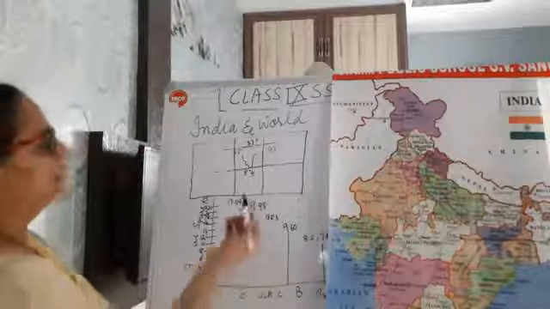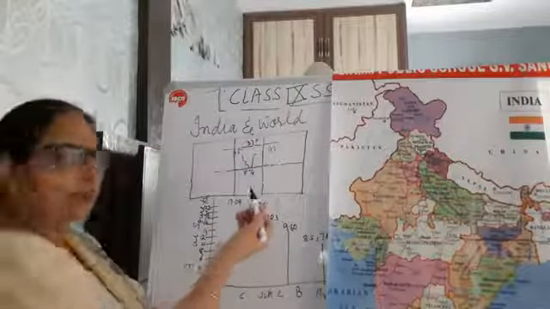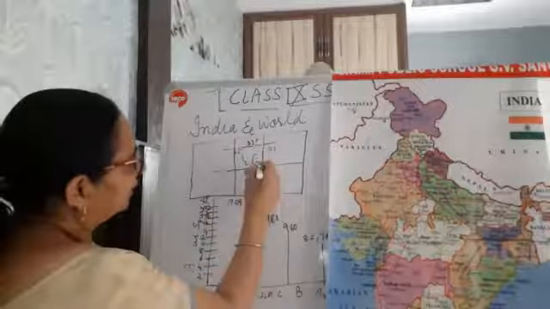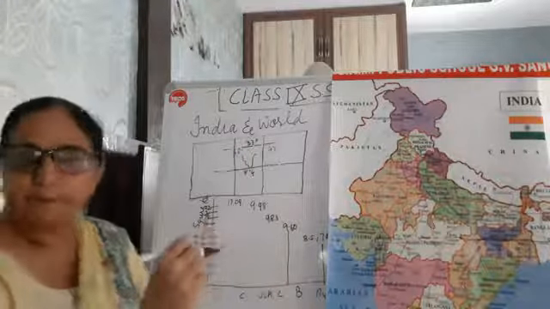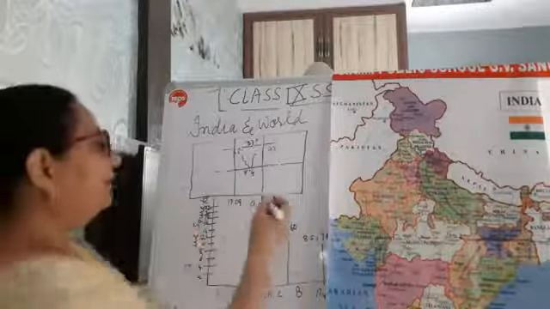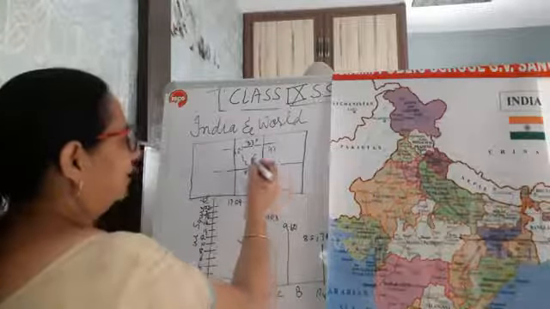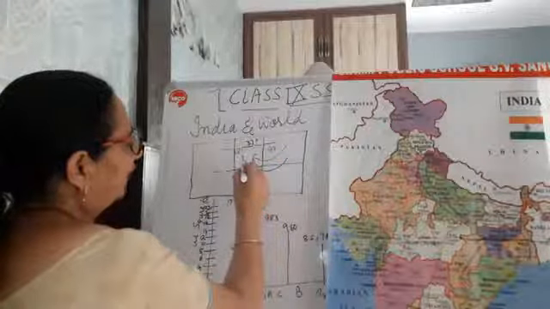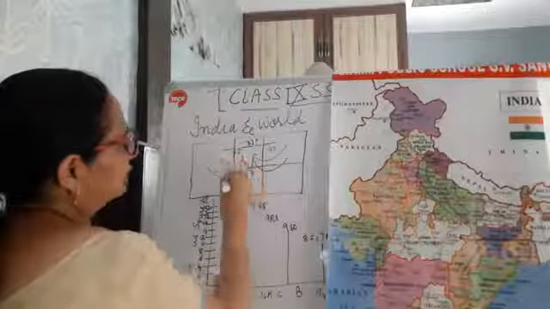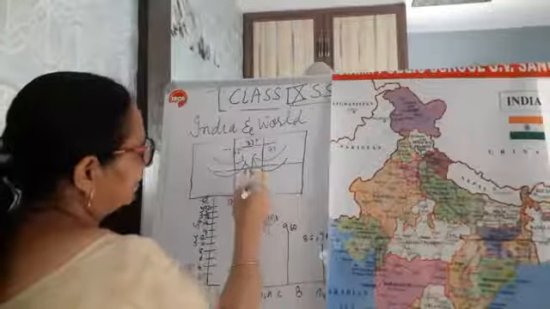The first thing is that peninsular India is covered by water bodies on three sides. Wherever we want to do trade and commerce with other parts of the world, we can get it done easily, even in the southern part.